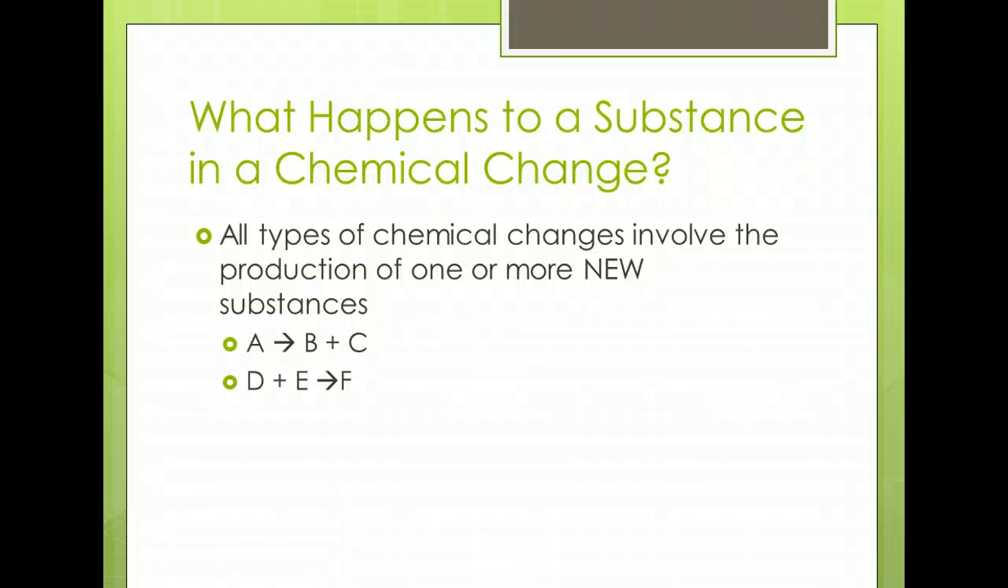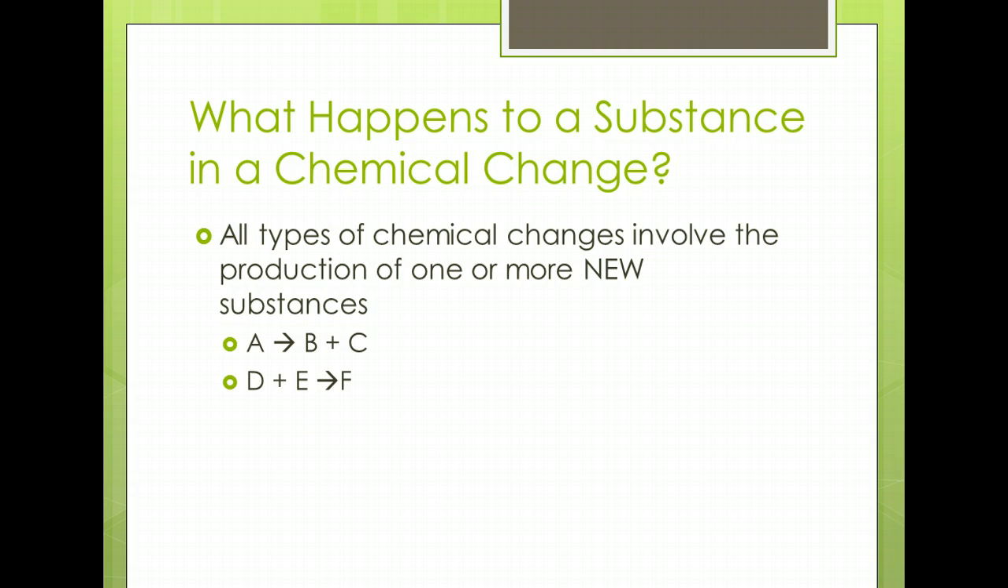So, what happens to a substance in a chemical change? As you're going to remember, this chemical property is matter's ability to change. A chemical change produces a new substance with properties different from those of the original substance. Two types of chemical changes are when one or more new substances result from the change, and when two or more substances combine and form a new substance.